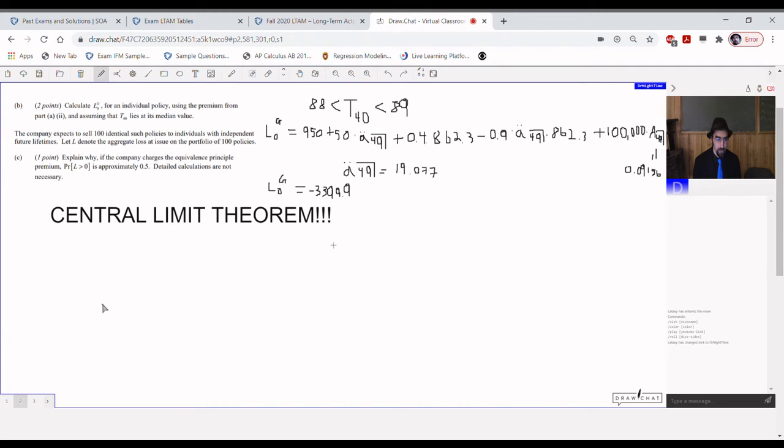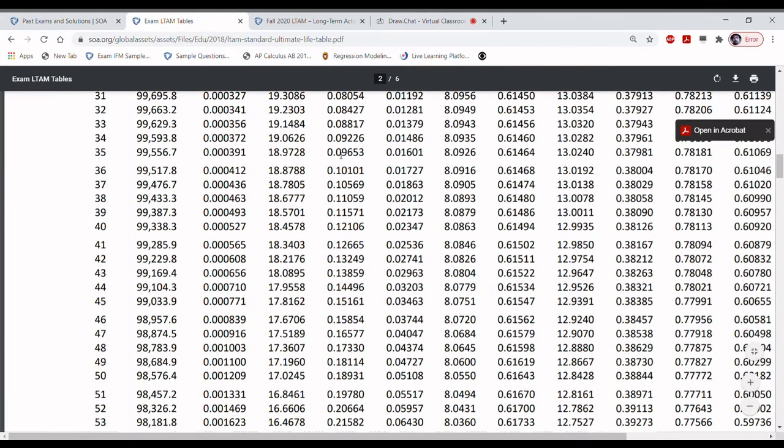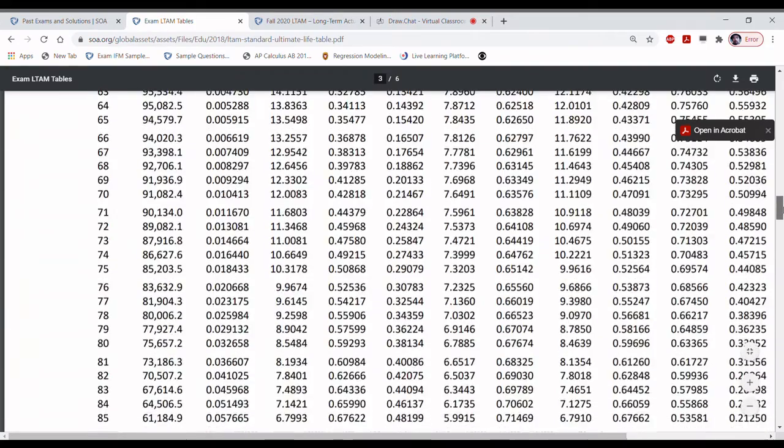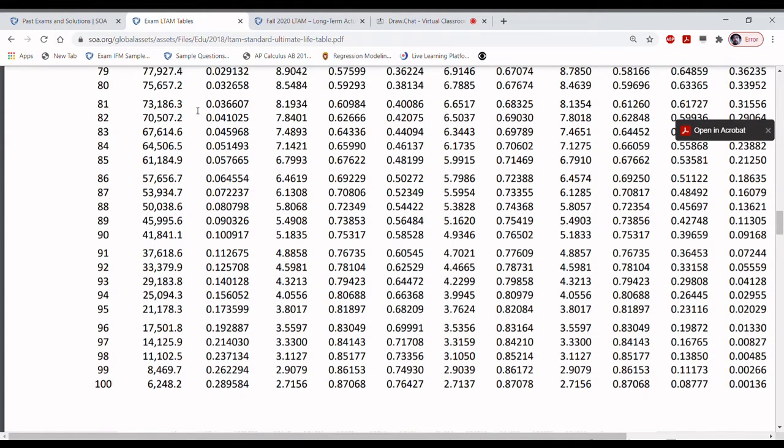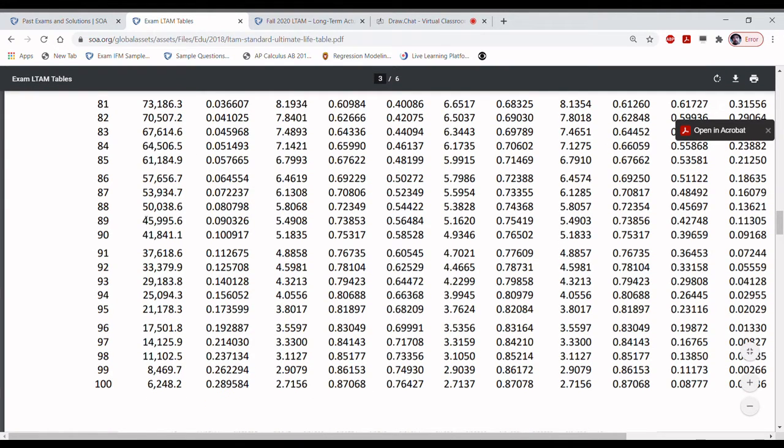Part B. Calculate L sub 0 super G for an individual policy using the premium from Part A2, and assuming that T lies at its median value. So we look back at the table. We notice that L40 was 99,000 and change. Half of that is going to be 49,000 and change. You scroll down, figure out that somewhere between 88 and 89.